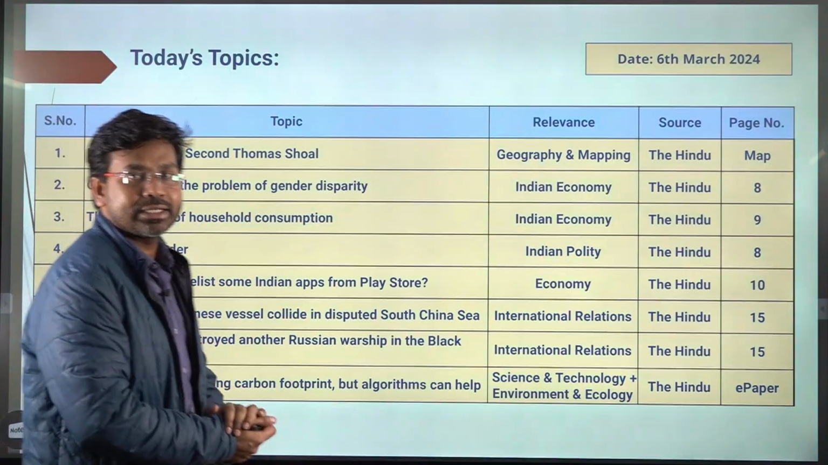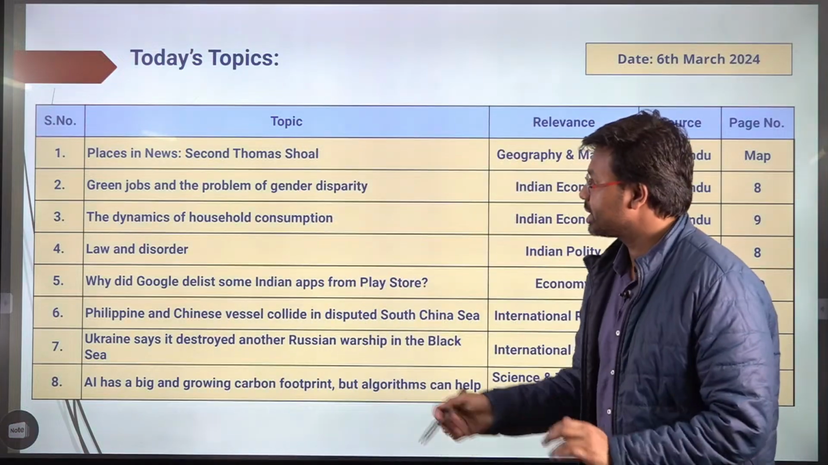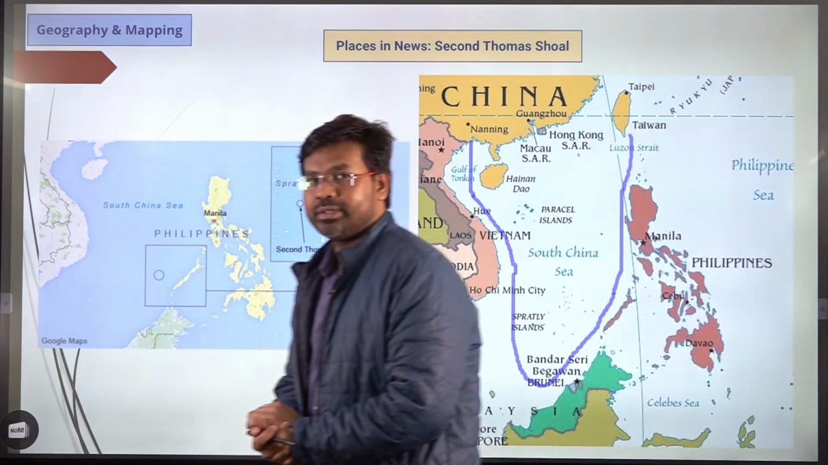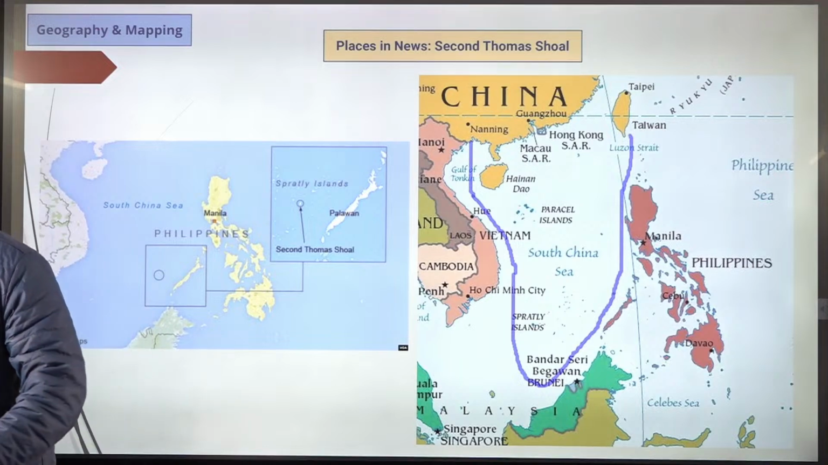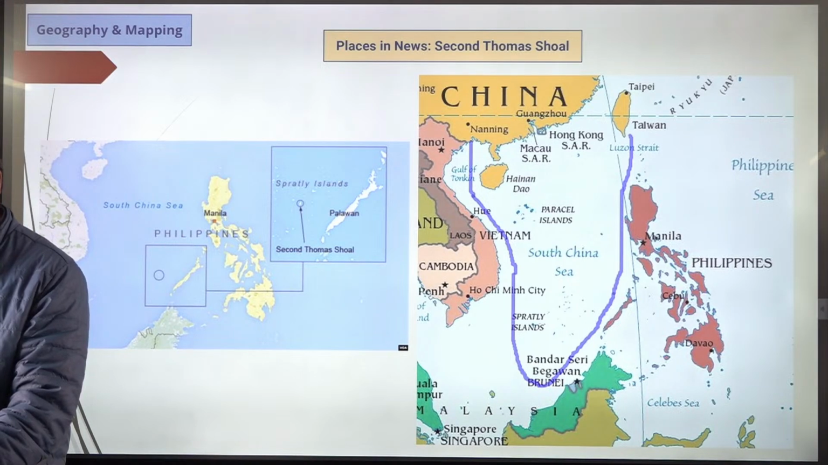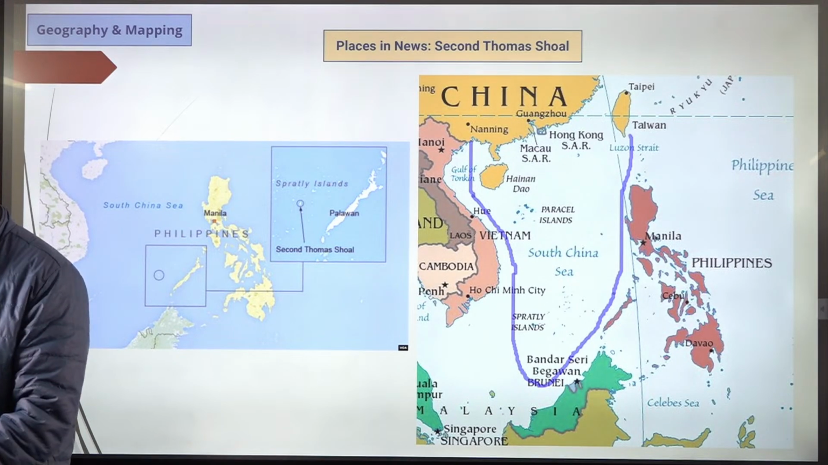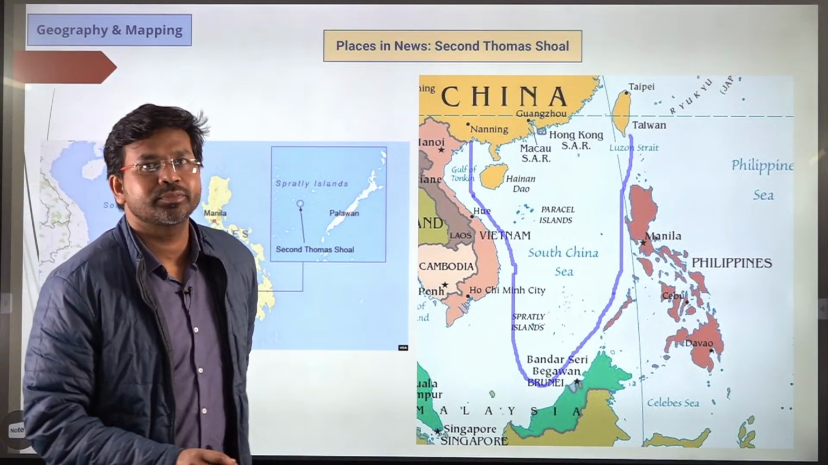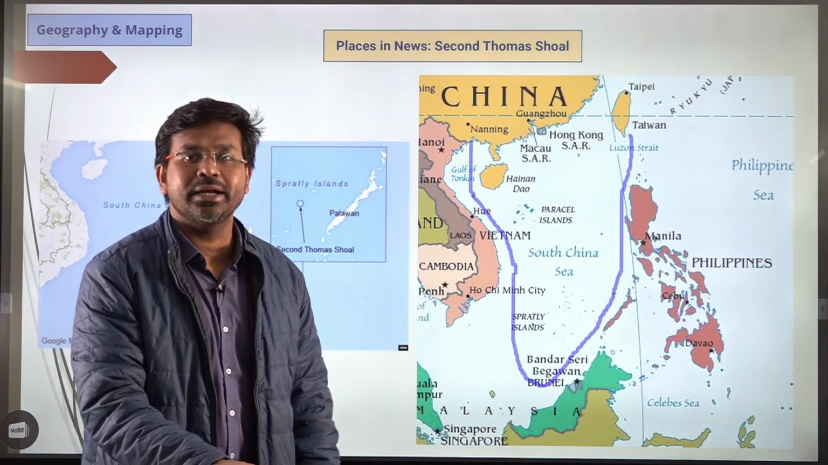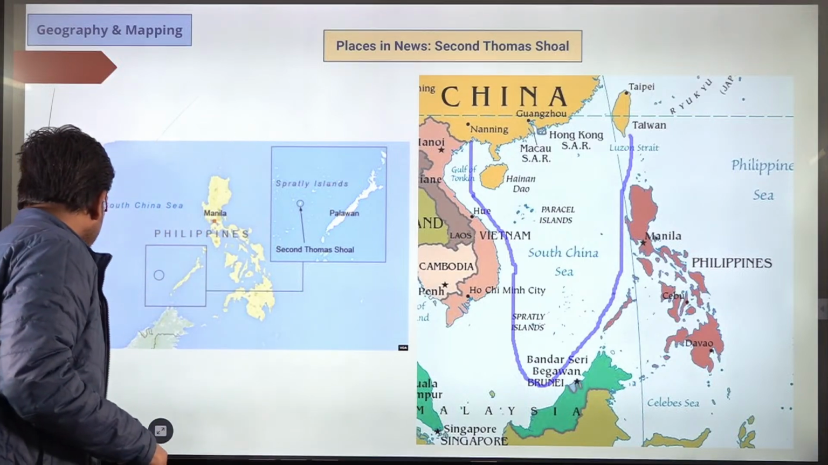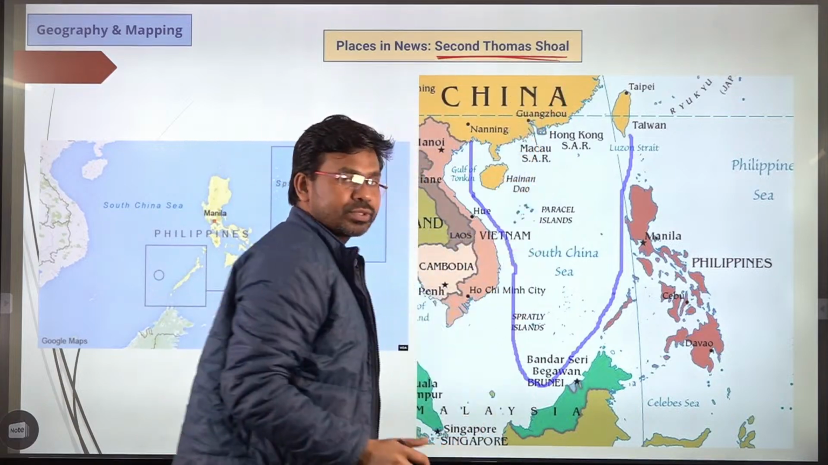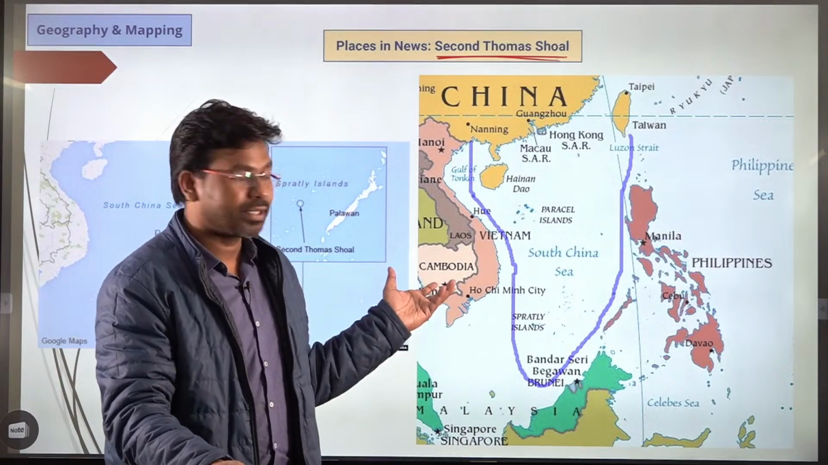These are the list of articles that we are going to cover in today's newspaper analysis. All right, so this is the first topic that we are going to cover. It's under places in news. So we are going to understand about the second Thomas Shoal. Second Thomas Shoal has been in news in today's newspaper analysis under international relations.